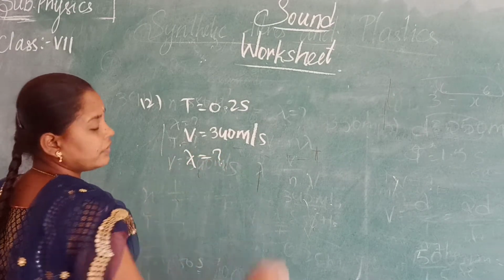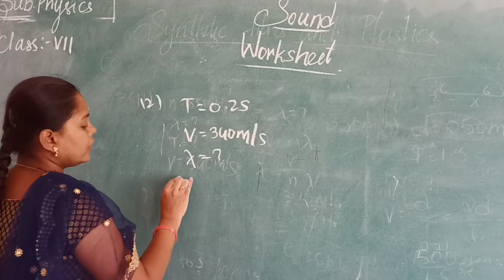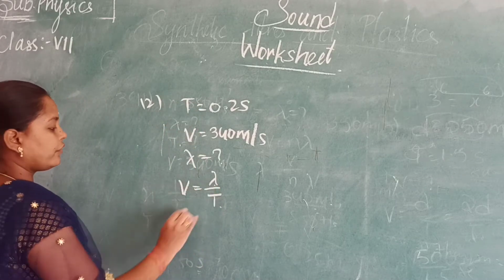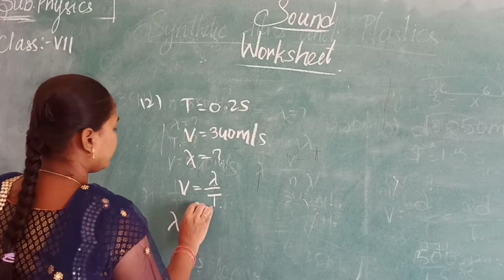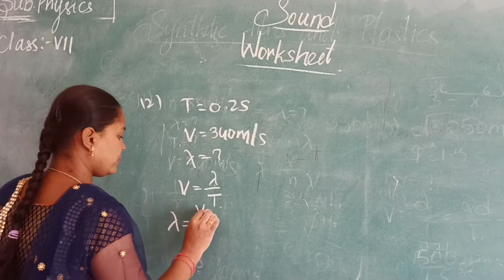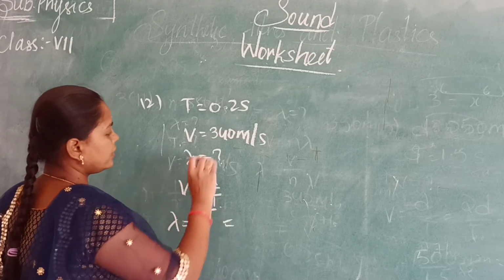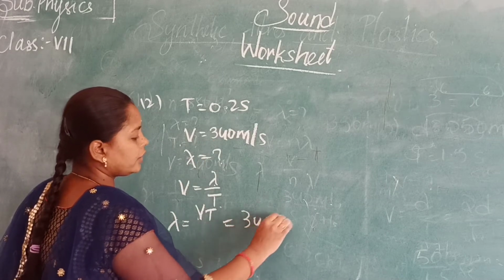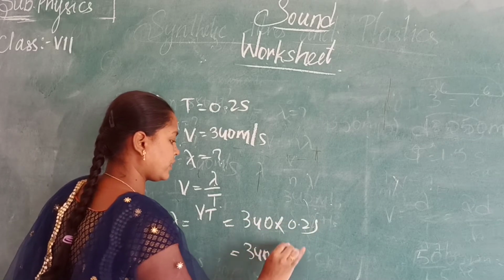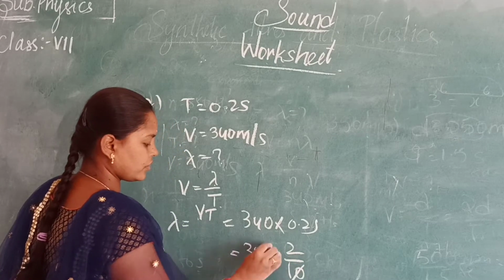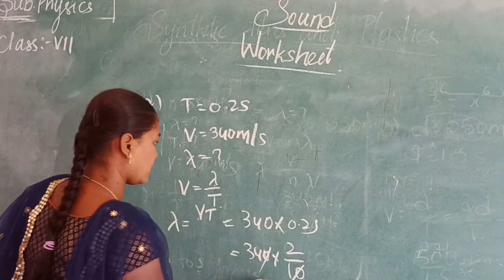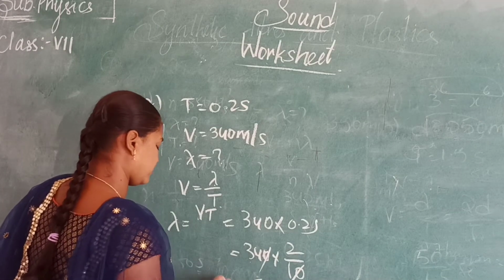Which formula do we take again? The same formula. v is equal to lambda by T, as they have given the time. So as we have to find out lambda, lambda is equal to v into T. What is v here? 340 into the time, 0.2 seconds. That means 340 into 2 by 10, the 0 gets cancelled. 34 into 2 is 68 meters.